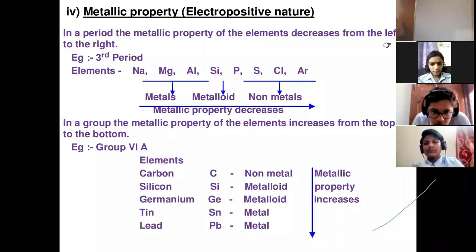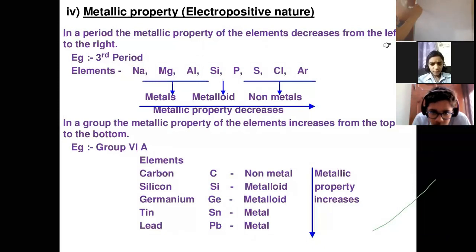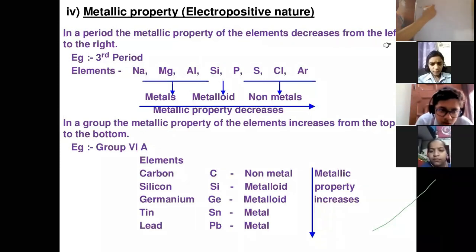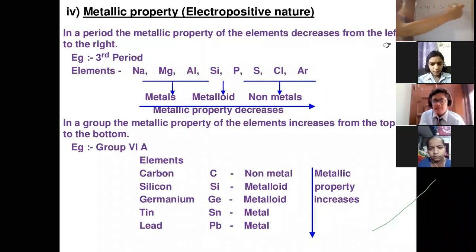If I talk about the period, let me take the one with sodium, magnesium. That is the short period of 8 elements: sodium, magnesium, aluminum, silicon, phosphorus, sulfur, chlorine, argon.